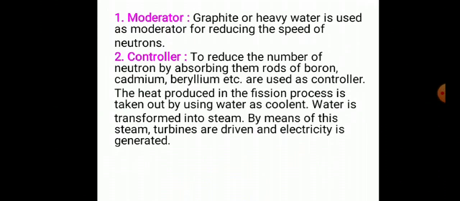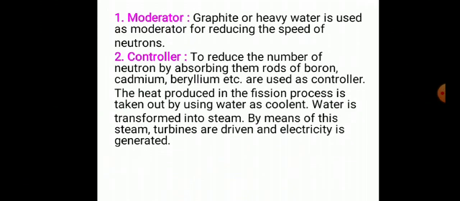So, the speed of neutrons is decreased by the moderator, and the number of neutrons is decreased by absorbing them through rods of boron, cadmium, and beryllium. So the chain reactions are controlled this way.